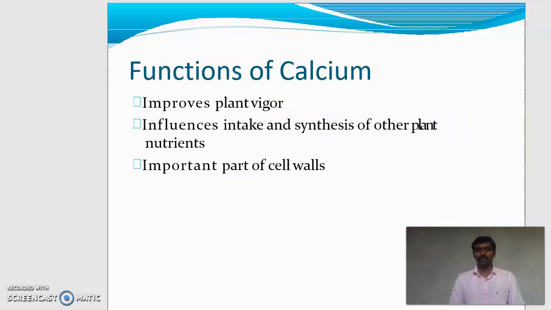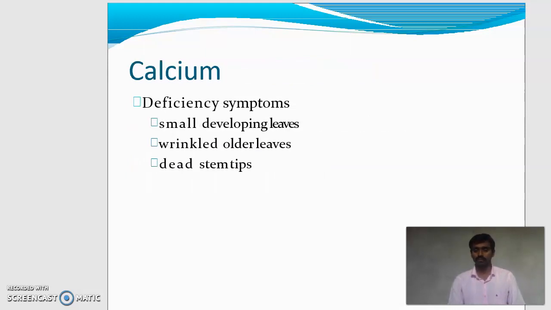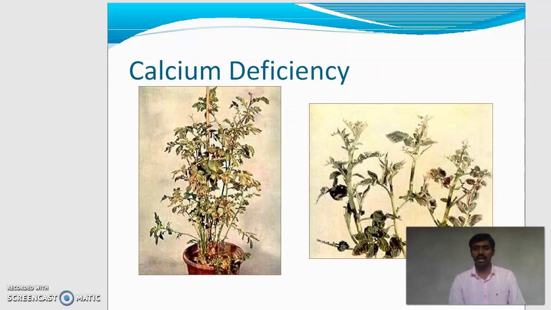Next, calcium. Functions of calcium. Calcium improves plant vigor. Calcium is also important in the intake and synthesis of other plant nutrients. Calcium mainly plays an important role in the cell wall. The plant cell wall is made up of cellulose. The plant cell wall consists of an outer and a middle cell wall, and calcium plays an important role in the middle cell wall. This diagram shows the deficiency symptom of calcium.